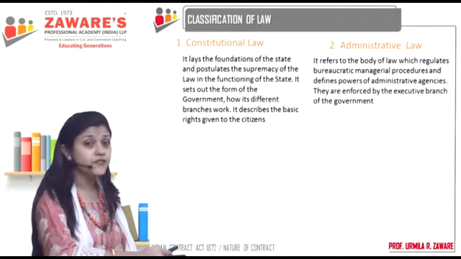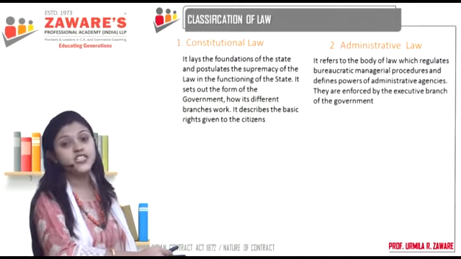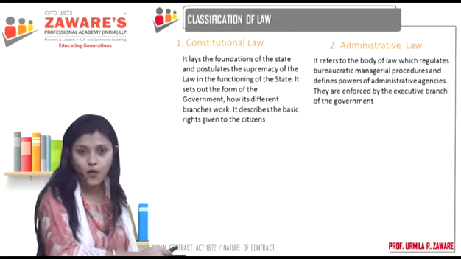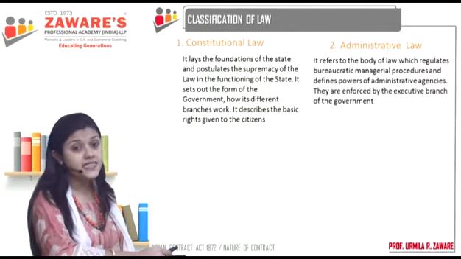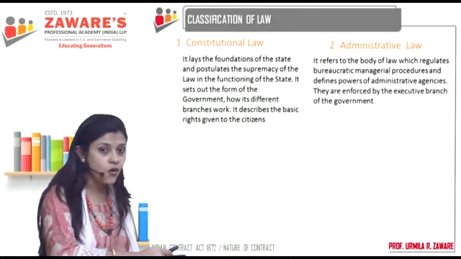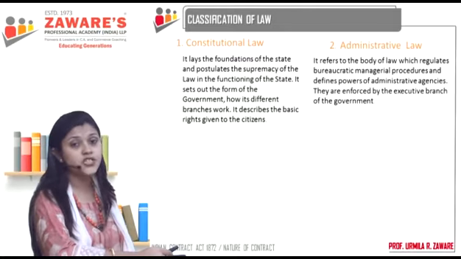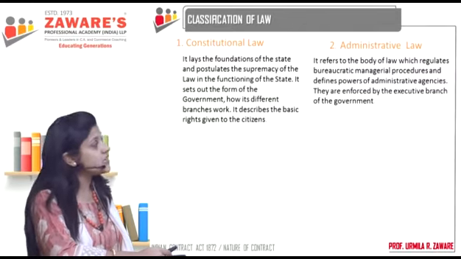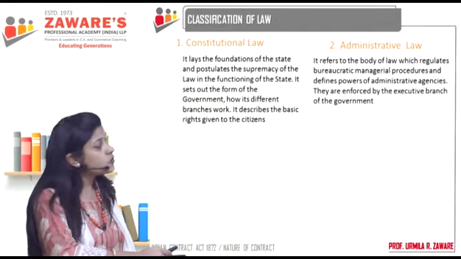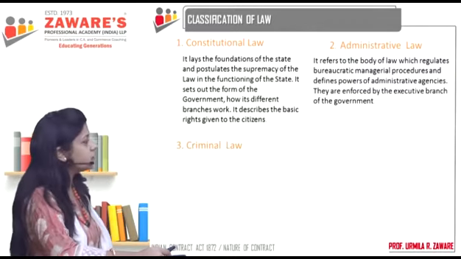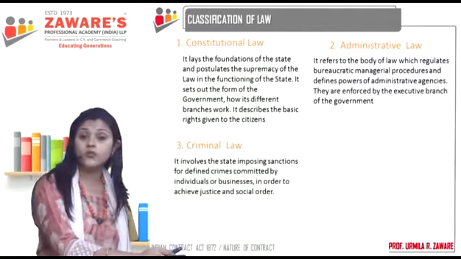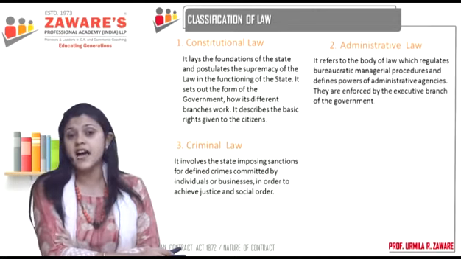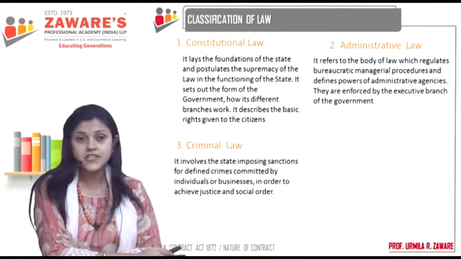Now, as you all know, we have three branches of our government: the legislature, the law making organ of the government; the executive, the law implementing organ of the government; and the judiciary, which is the law protecting organ of the government. So administrative law, as we see over here, they are enforced by the executive branch of the government.